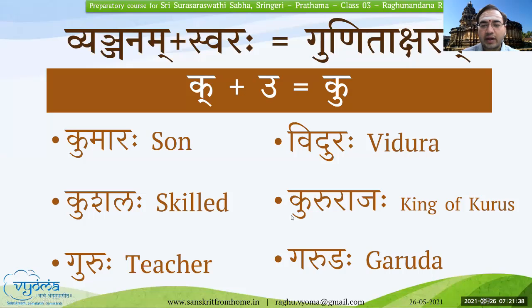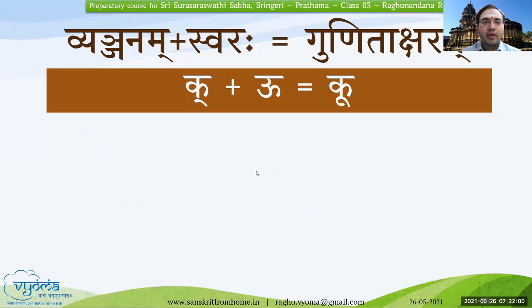Uttamam. Can you tell the Gunitaksharas in Pururajaha? Pururajaha. P plus U, R plus U, R plus A, J plus Aha. Very good. Very good. Uttamam. Agre Gachamaha. We'll go to the next letter. K plus U. Ku. This is the letter.